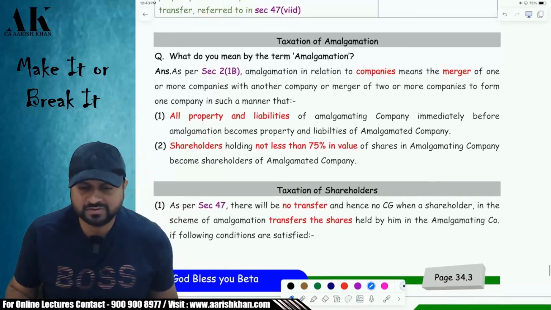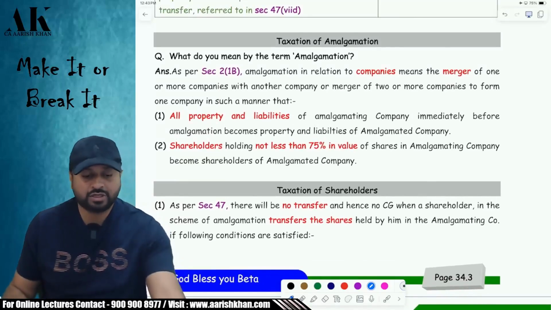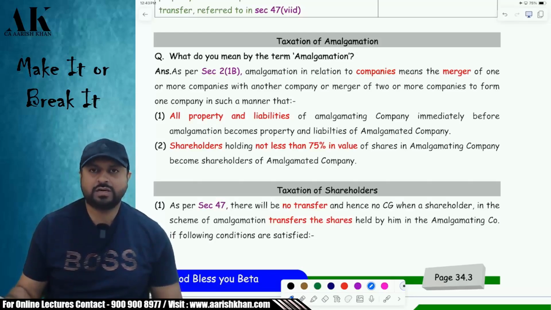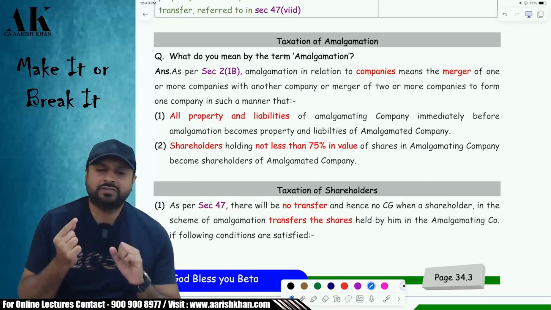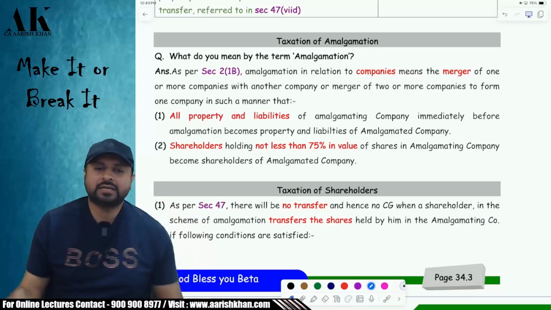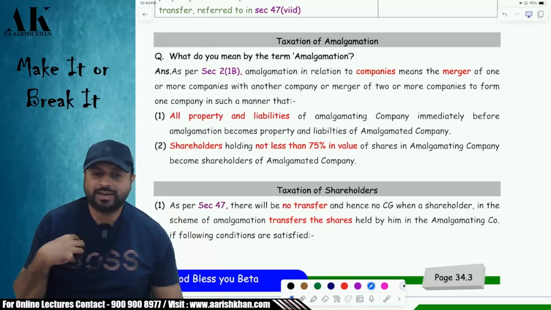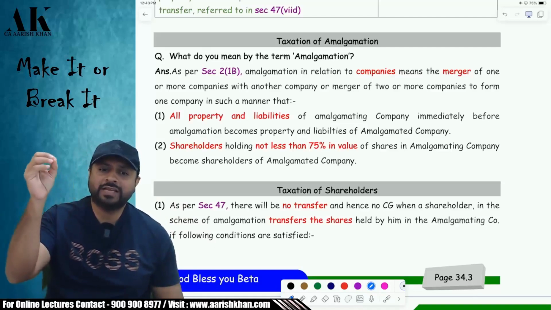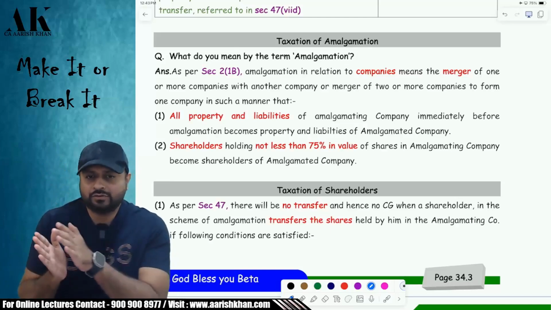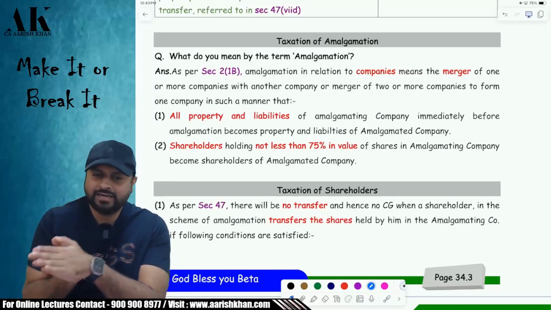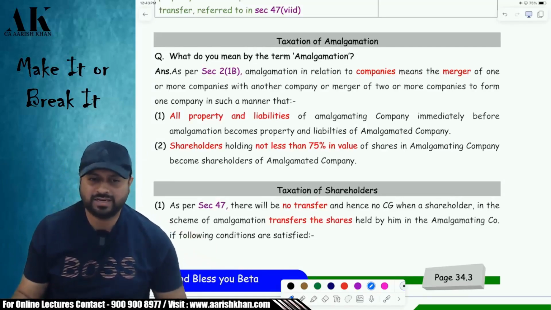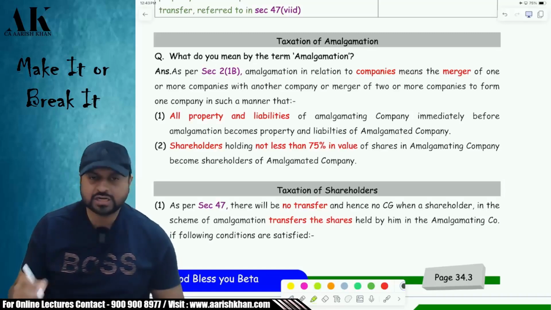Now coming to some very important provisions, that is taxation of amalgamation. What does government have to say about amalgamation? What is amalgamation? First of all, we need to understand a lot of aspects over here. The very first thing that we need to understand is the meaning of amalgamation. Secondly, taxability in different hands. Like what is the taxability in the hands of shareholders of amalgamating company? What is the taxability in the hands of the amalgamating company? What is the taxability in the hands of amalgamated company? And then we also have to see whether the amalgamating company can transfer the losses and the UAD to the amalgamated company or not. Are you able to understand this or not? Please tell me.